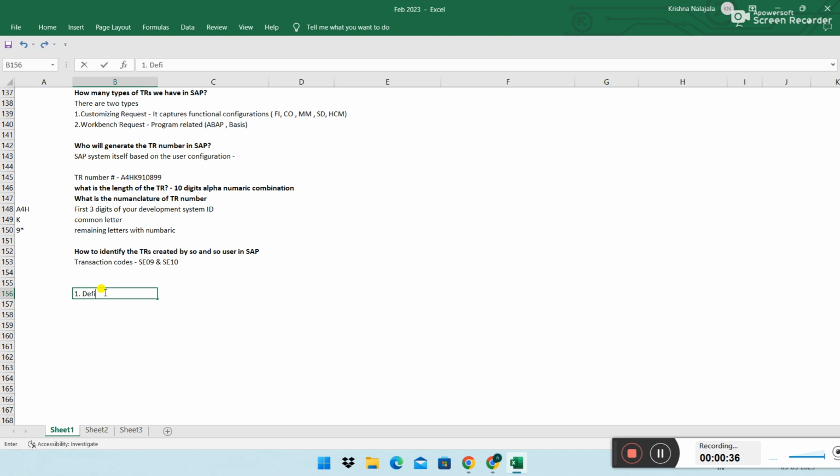The first one is define company. We have defined the layer 2. And you need to understand what a company is. Company is the highest organization element in the organization, and this is used for reporting purpose. What does it mean by reporting purpose or consolidation purpose?